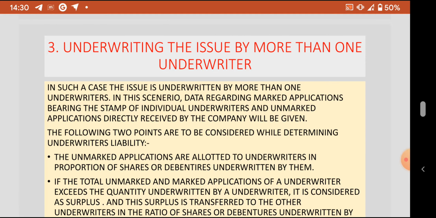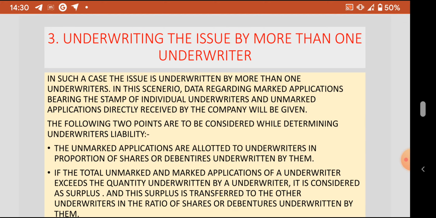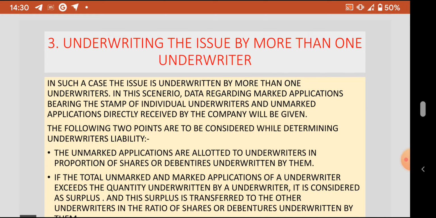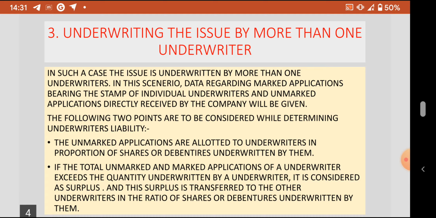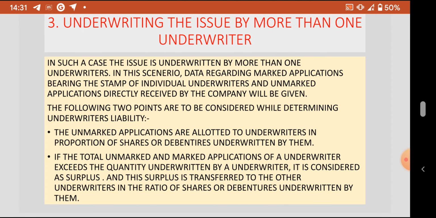The third situation is underwriting the issue by more than one underwriter. In the previous two cases, we have seen only one underwriter. In the first case, he takes up the responsibility for the total issue, and in the second case, he takes up responsibility for part of the issue. The third case is where the underwriting is done by more than one underwriter. Let us discuss what this is about.